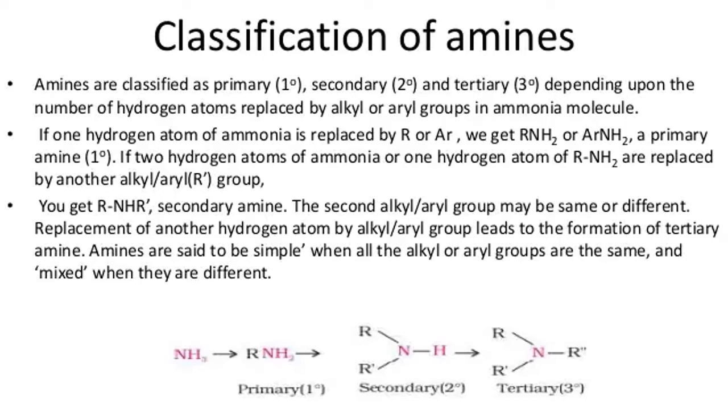Out of the three, if one is methyl, one is ethyl, and the other one is propyl, or two ethyl and one methyl, so if a mixture is there, they come under the mixed amines. So depending upon the type of alkyl or aryl groups attached to the N, they are classified as primary, secondary, tertiary, or simple and mixed, or aliphatic and aromatic.